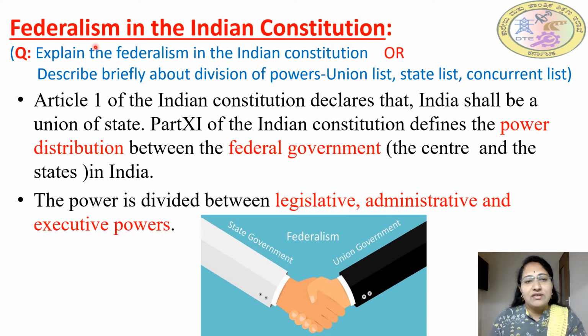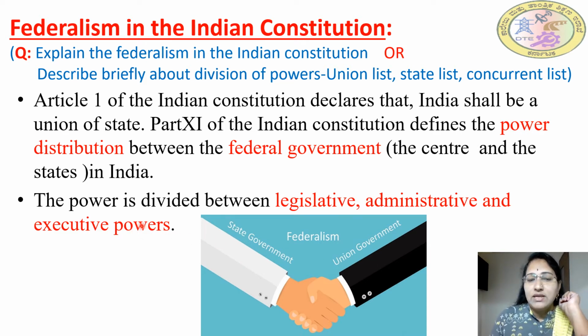So what is federalism in the Indian Constitution? Article 1 of the Indian Constitution declares that India shall be a union of states. Part 11 of the Indian Constitution defines the power distribution between the federal government, that is the center, and the states in India. So here federalism means the power is shared between the state government and the union government. This sharing of power is called federalism.